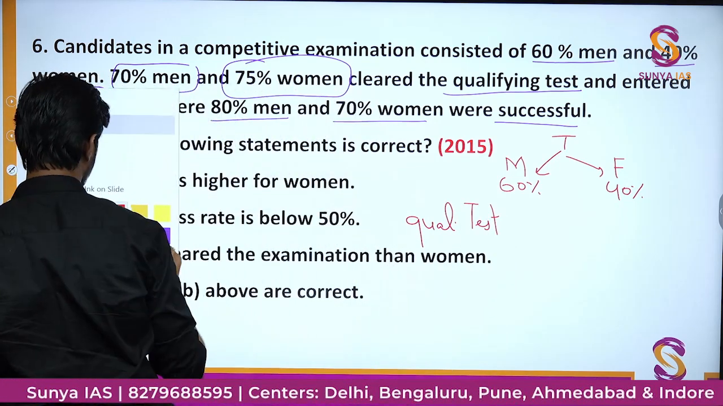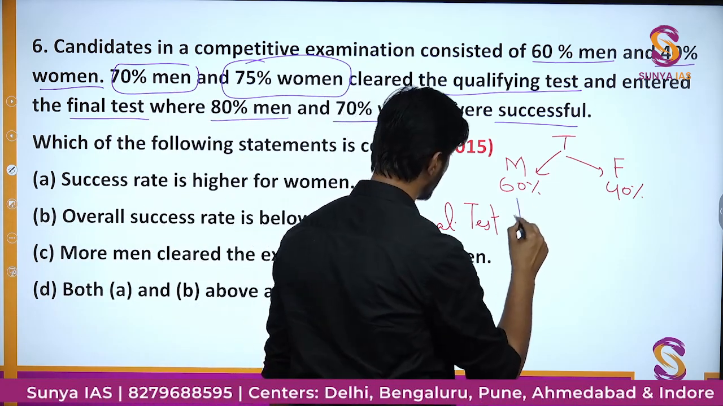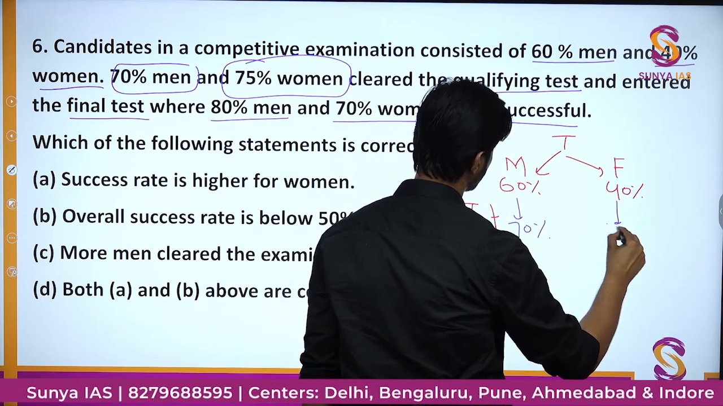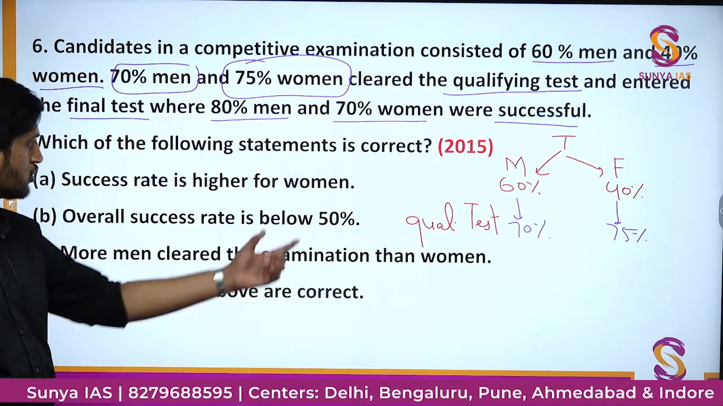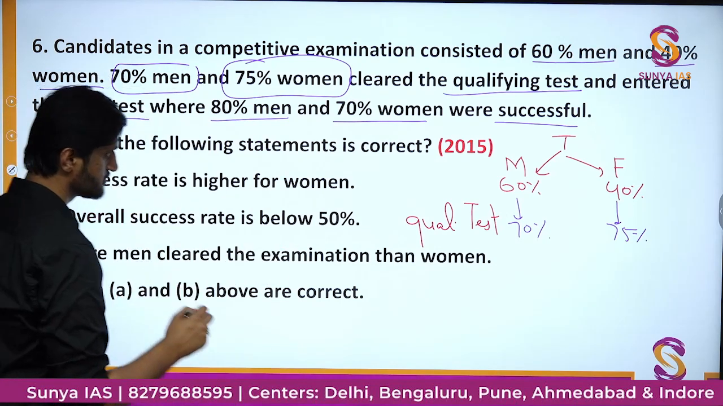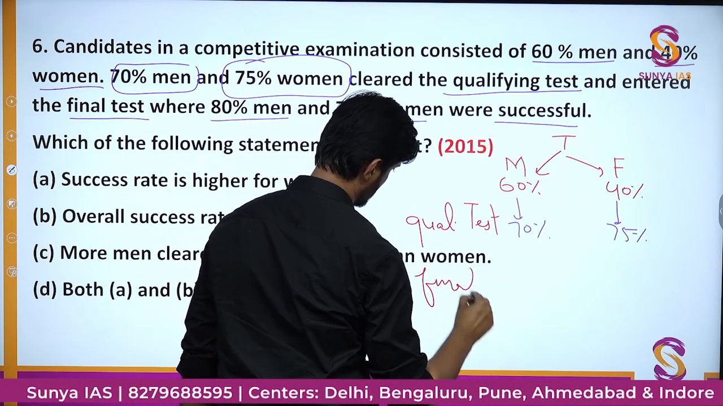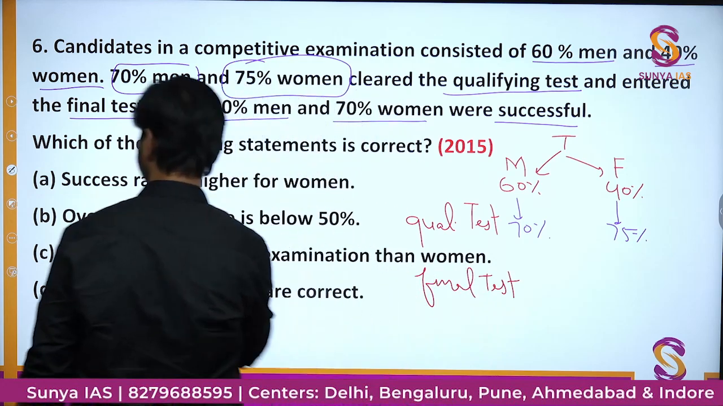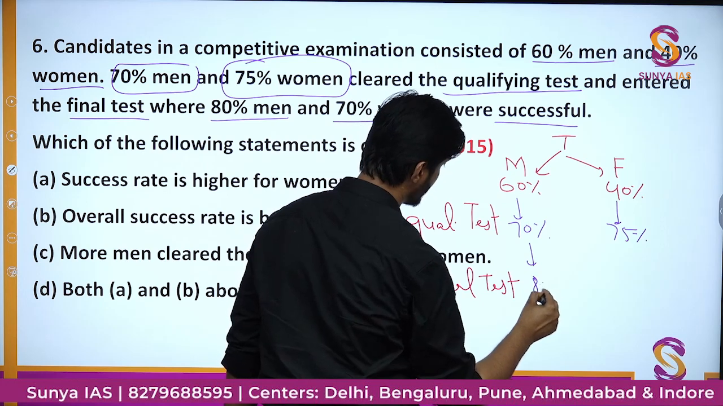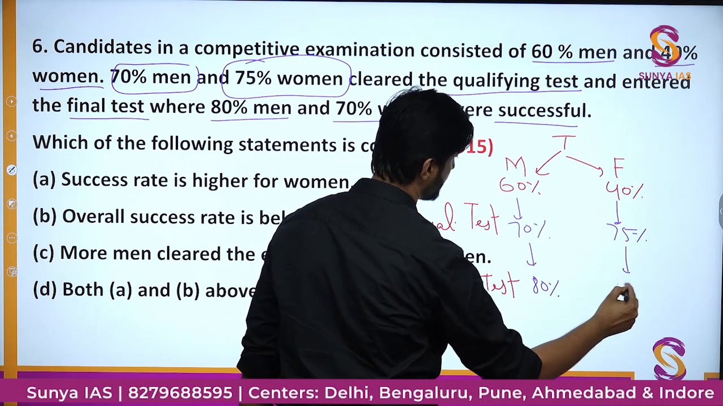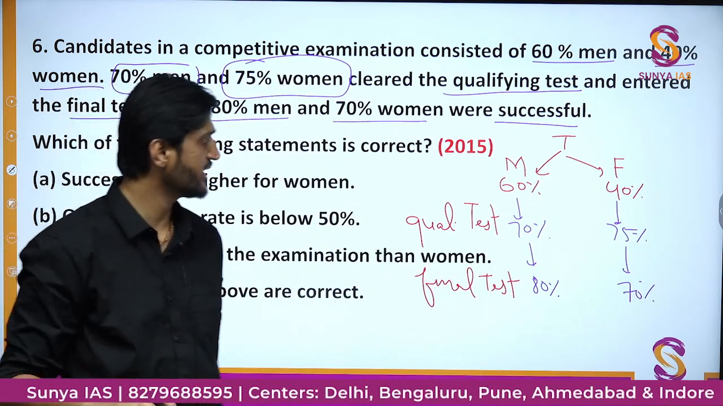Those who are qualifying this test are how much? 70% for men and 75% for women. And finally, those who are passing the final test, there we have 80% of men and 70% of women who are successful and clearing this examination. Okay, this information is correct.